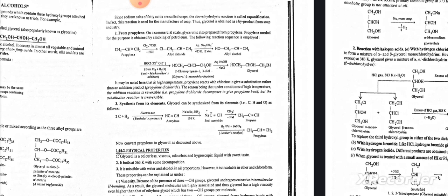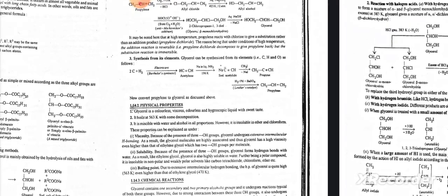It may be noted that at high temperature, propylene reacts with chlorine to give a substitution rather than addition product. The reason being that under conditions of high temperature, the addition reaction is reversible, but the substitution reaction is irreversible. Synthesis from its elements: glycerol can be synthesized from its elements.